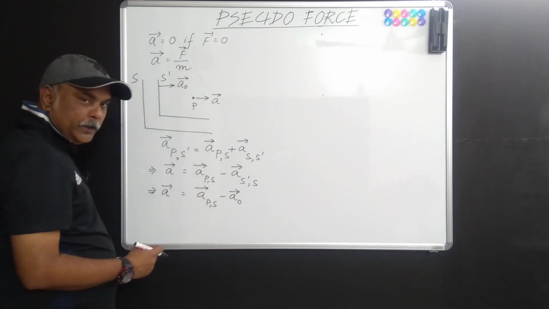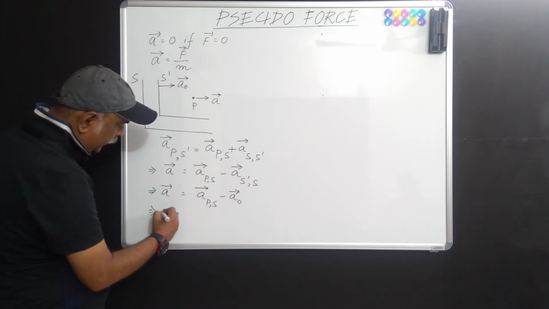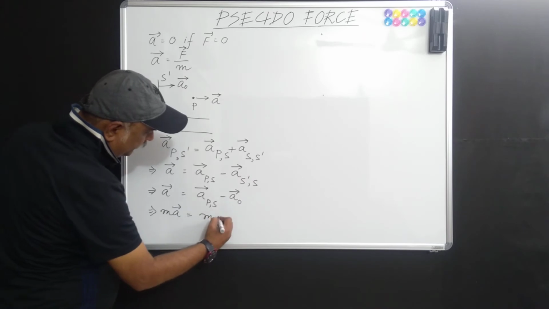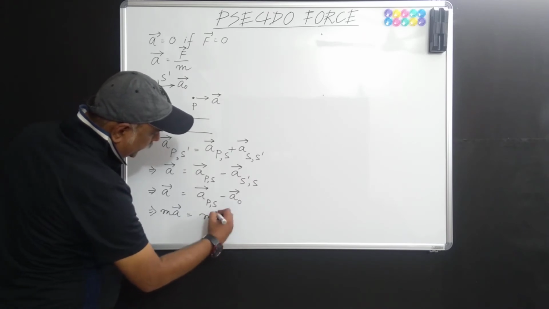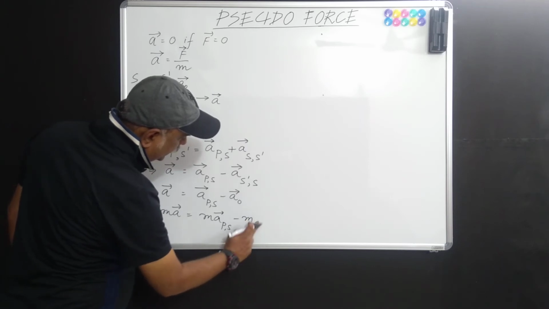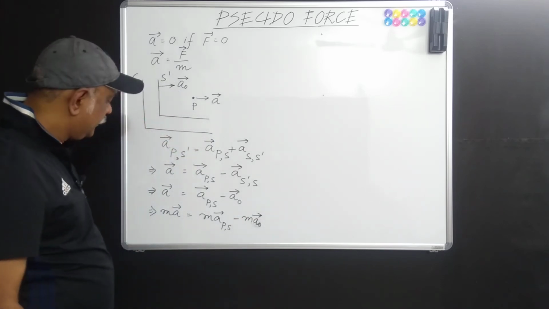Now have a careful look here. This we are going to multiply by m both sides, so m a vector equals m a PS minus m a naught vector, isn't it?